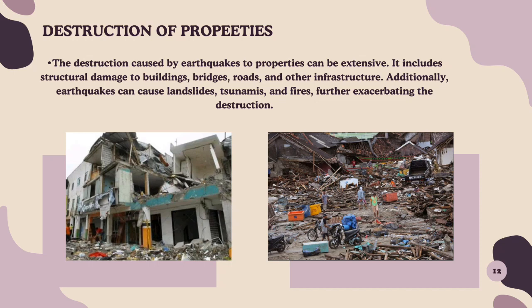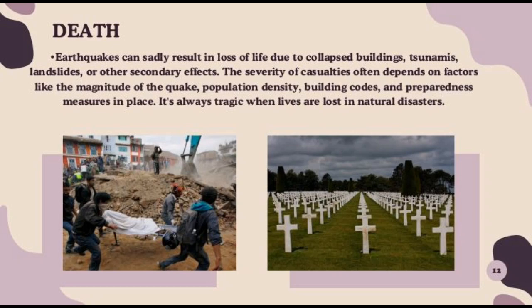Destruction of properties. The destruction caused by earthquakes to properties can be extensive. It includes structural damage to buildings, bridges, roads, and other infrastructure. Additionally, earthquakes can cause landslides, tsunamis, and fires, further exacerbating the destruction. And lastly, death. Earthquakes can sadly result in loss of life due to collapsed buildings, tsunamis, landslides, or other secondary effects. The severity of casualties often depends on factors like the magnitude of the quake, population density, building codes, and preparedness measures in place. It's always tragic when lives are lost in natural disasters.